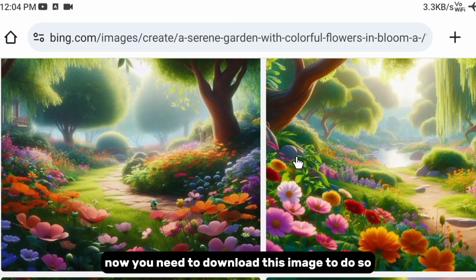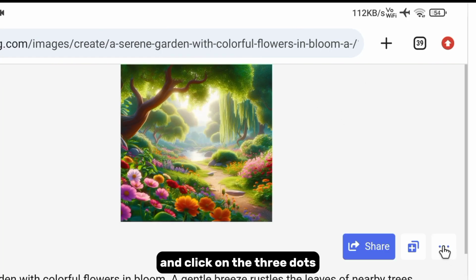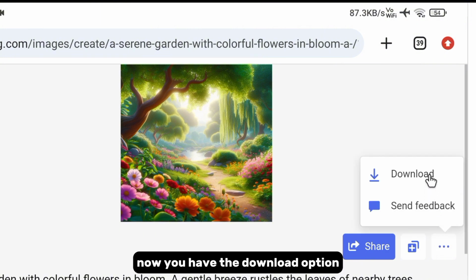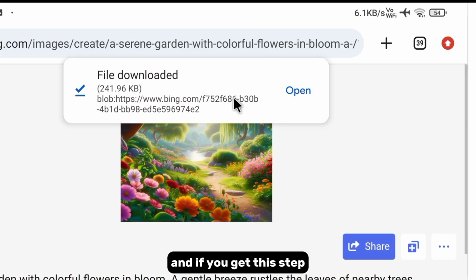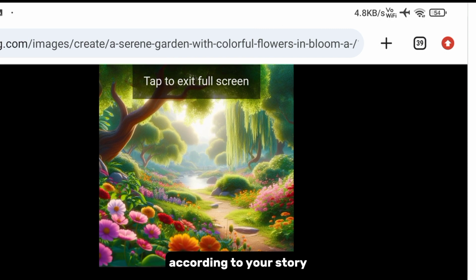Now you need to download this image. To do so, at first click on the image you like and click on the 3 dots. Now you have the download option. And once you get this step, repeat this process until you download all the images according to your story.